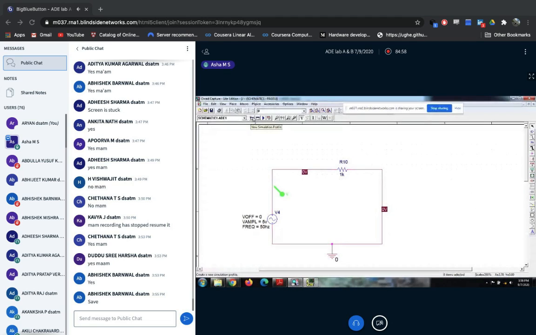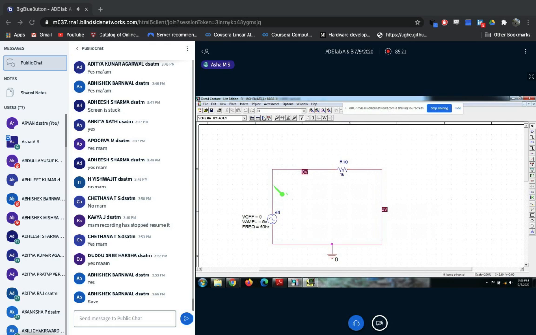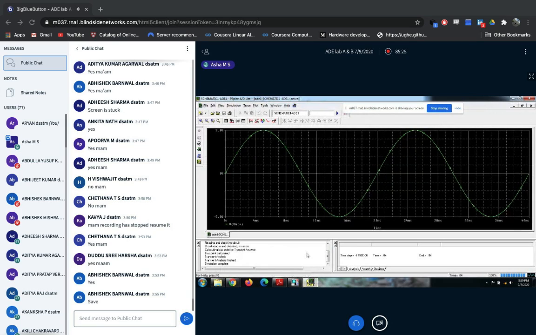For the first time, if you are creating the simulation, you have to use the first new simulation profile. If you want to edit it, just click on the second rectangular box and you'll get the editing window. The step size is 0.01. Now I changed run to time to 4 milliseconds. Let me check. Yes, now I got the proper sinusoid wave.